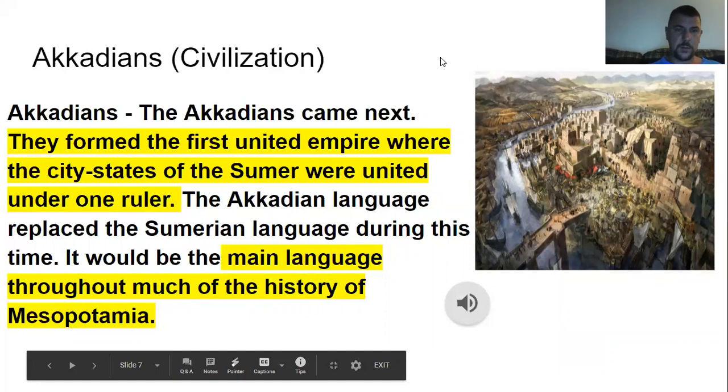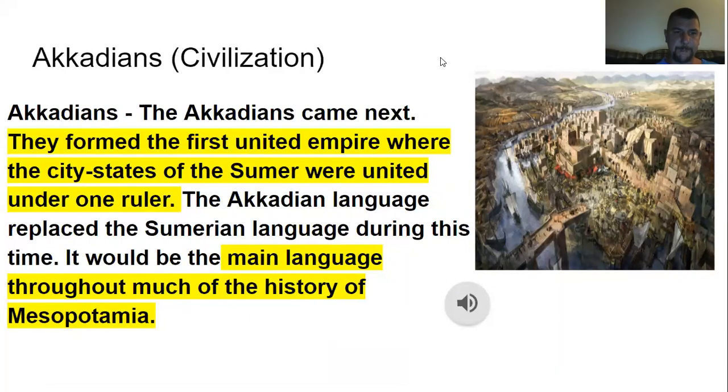Akkadian civilization. The Akkadians came next. They formed the first united empire where the city-states of Sumer were united under one ruler. The Akkadian language replaced the Sumerian language during this time. It would be the main language throughout much of the history of Mesopotamia.